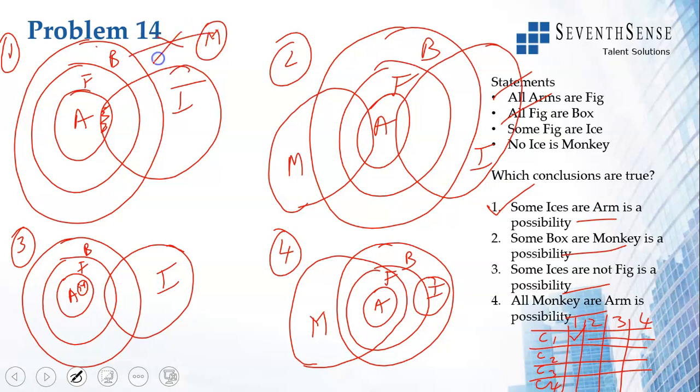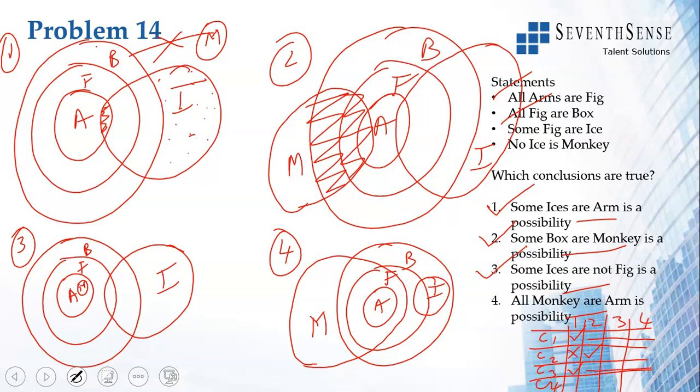Some boxes are monkeys. Here some boxes are not monkeys, so I put a cross. Here some boxes are monkeys. If you see this area, the boxes are monkeys. Hence, I get a tick for diagram 2. So conclusion 2 is true. Some ices are not fixed. If you see here, these ices are not fixed. It is possible. Some ices are not fixed is possible. So I don't look at anything further.